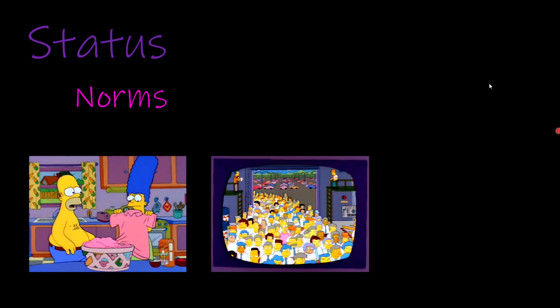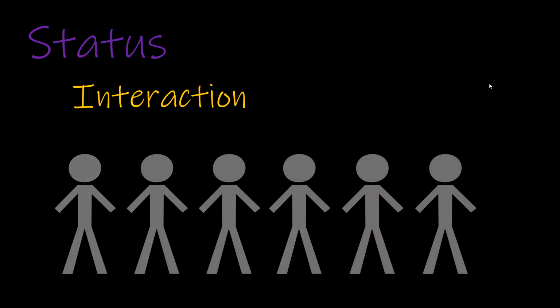Okay, so next we're going to move forward here from norms, and we're going to talk about interactions. Okay, and the idea here with interactions is we're looking at a group of people who are all very similar. And in this case, let's say these similar people are all either high status or they're vying for high status. Okay, and the idea here is that they're in their interactions either going to want to demonstrate and justify their status, or they're going to be trying to attain status. So as they're working together, they're going to be more focused on their own individual success than they are on